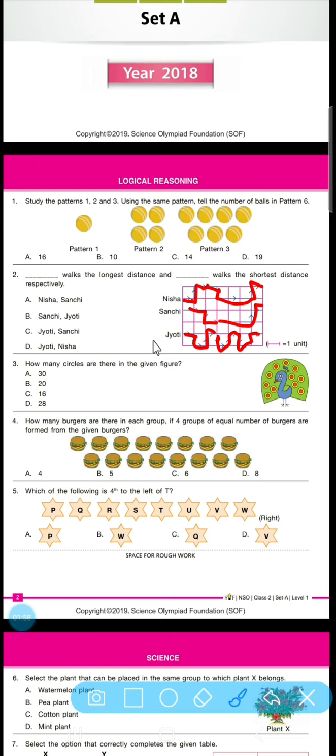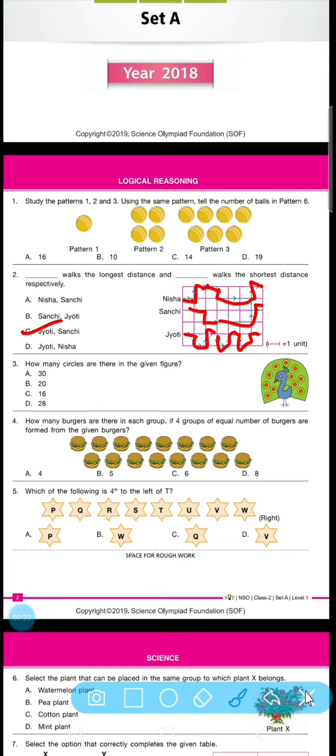So let's come to the conclusion about which girl covered the longest distance. The longest distance is covered by Jyoti and the shortest one is covered by Sachi.